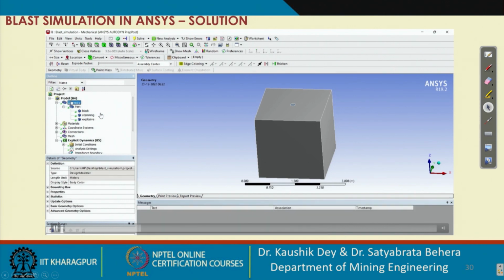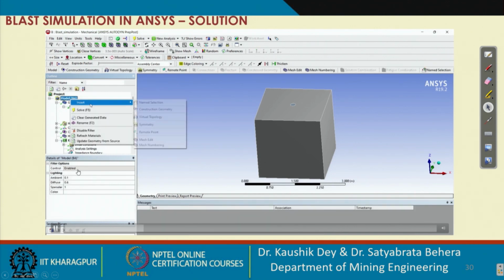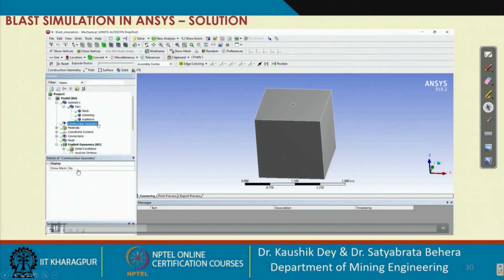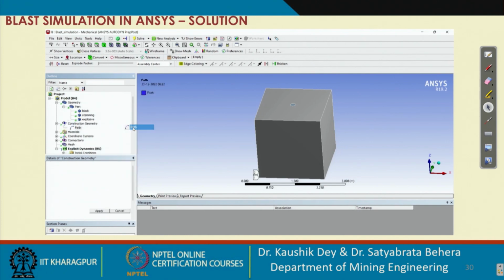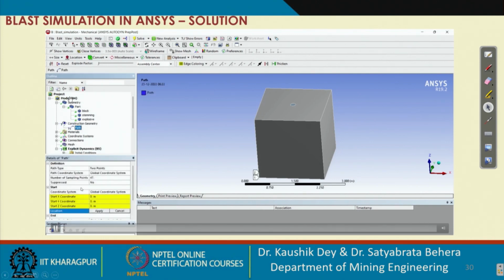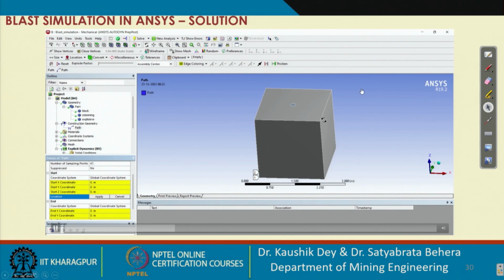For adding the directional deformation, you have to assign the particular direction where you want to check your deformation. So you have to add one particular path. On that line I want to check that deformation. Here you can add your points, and from this point you can check the deformation on that particular line to the end of the cube.